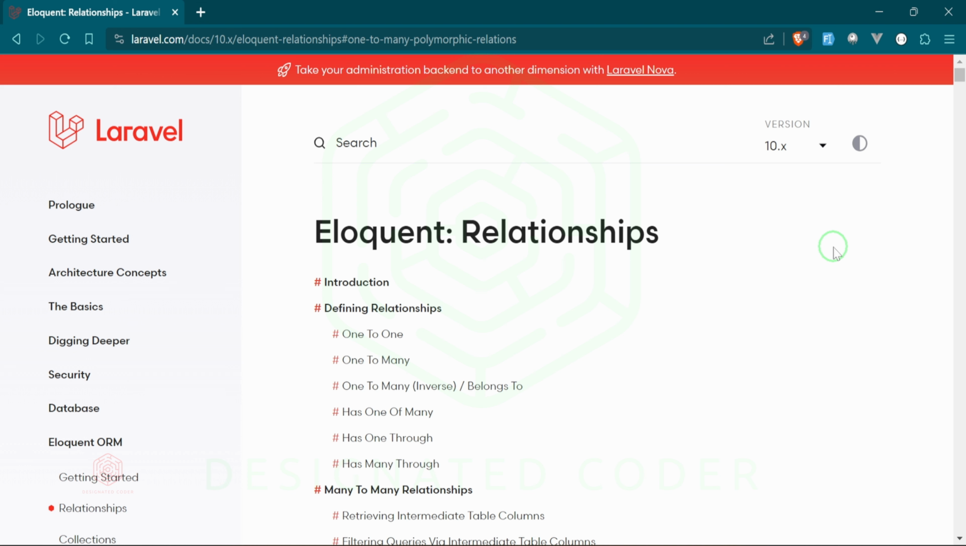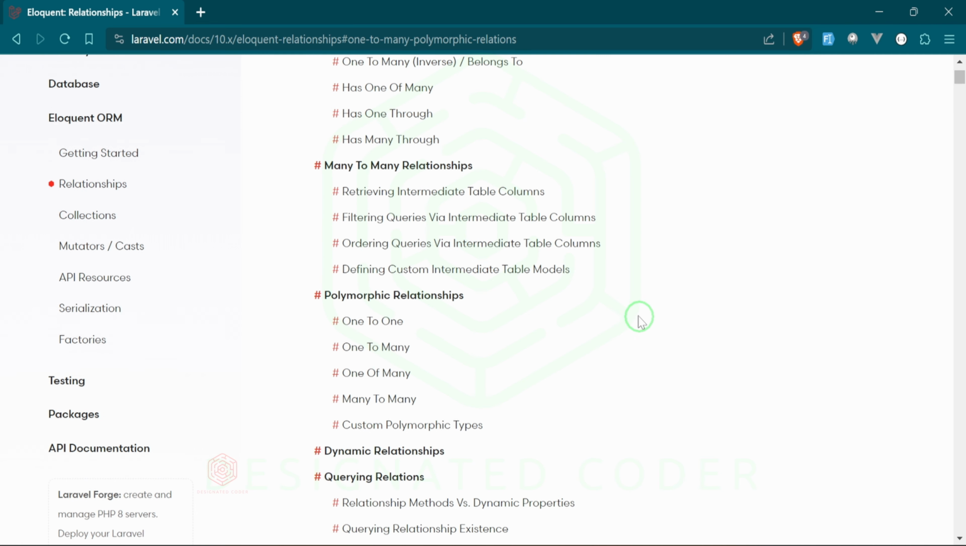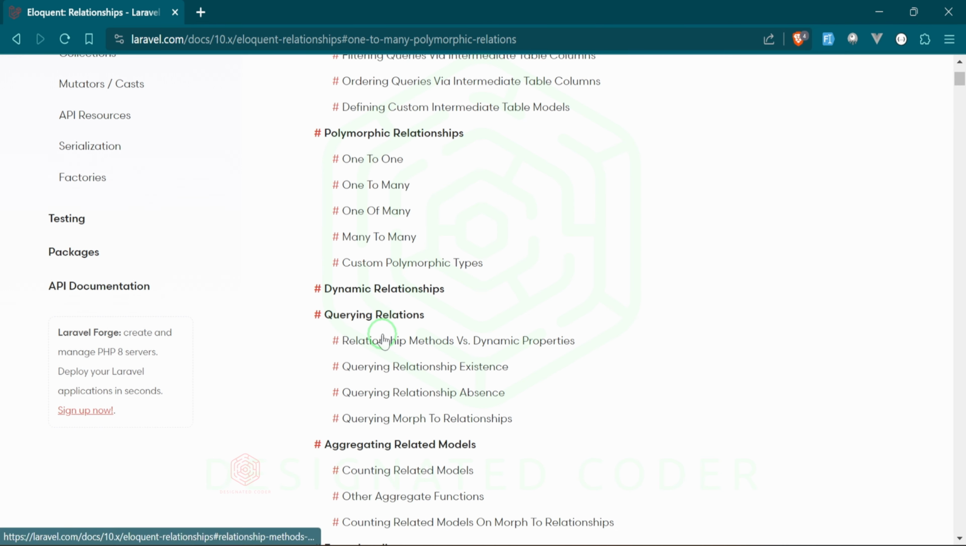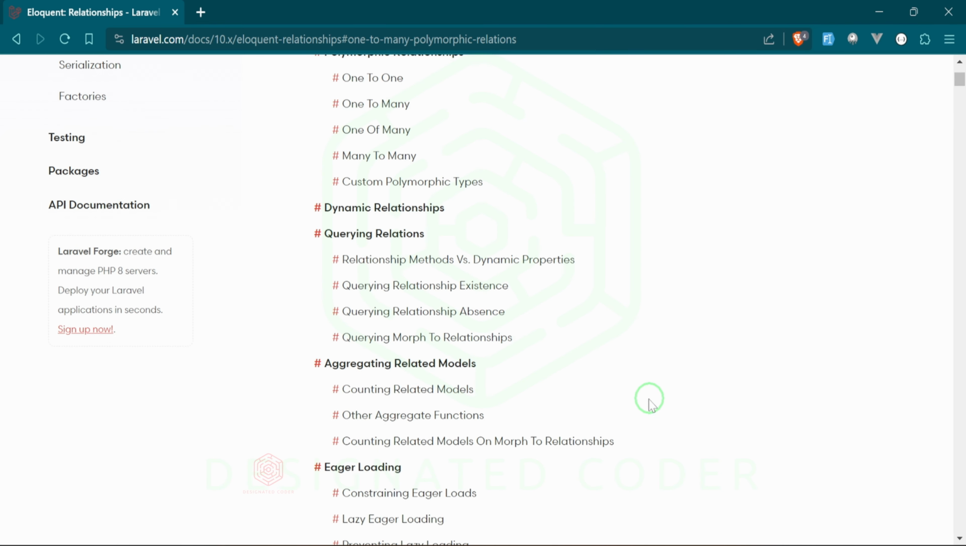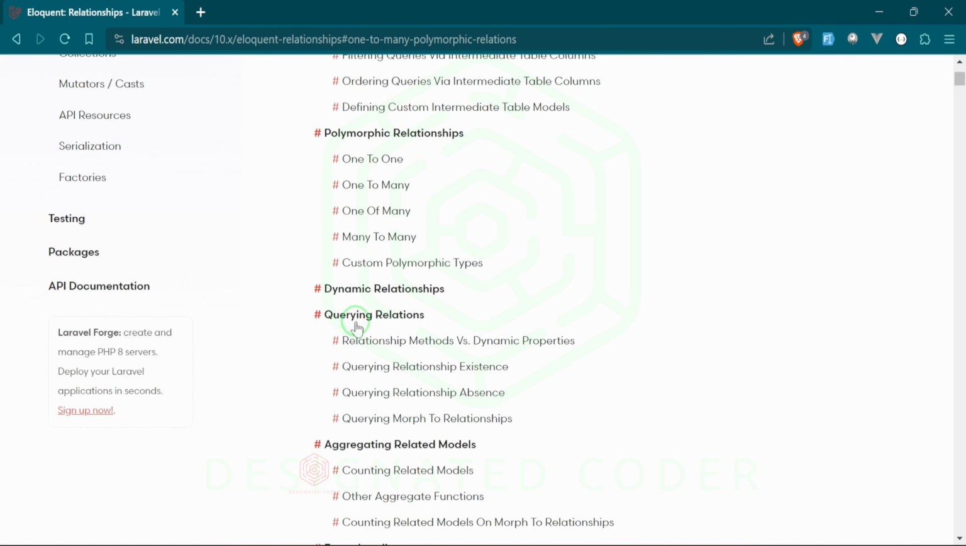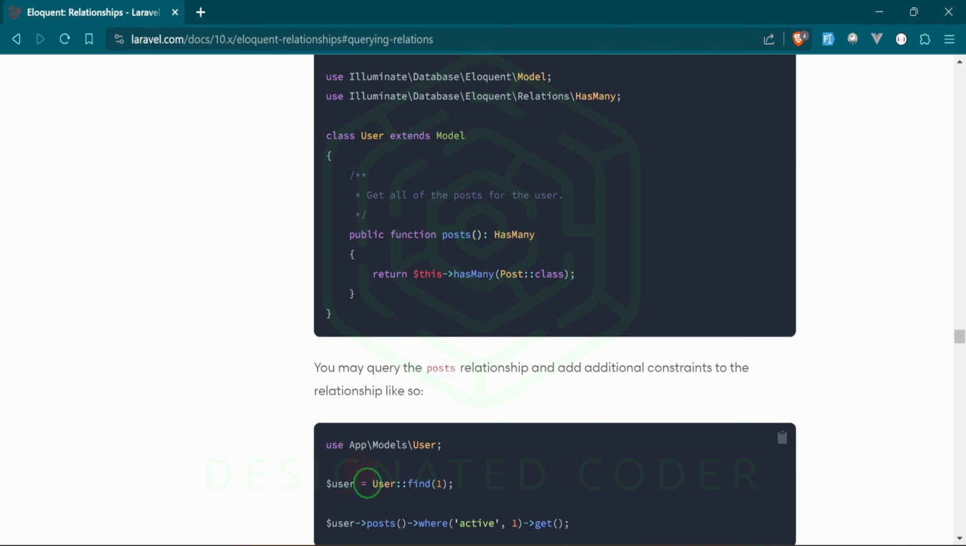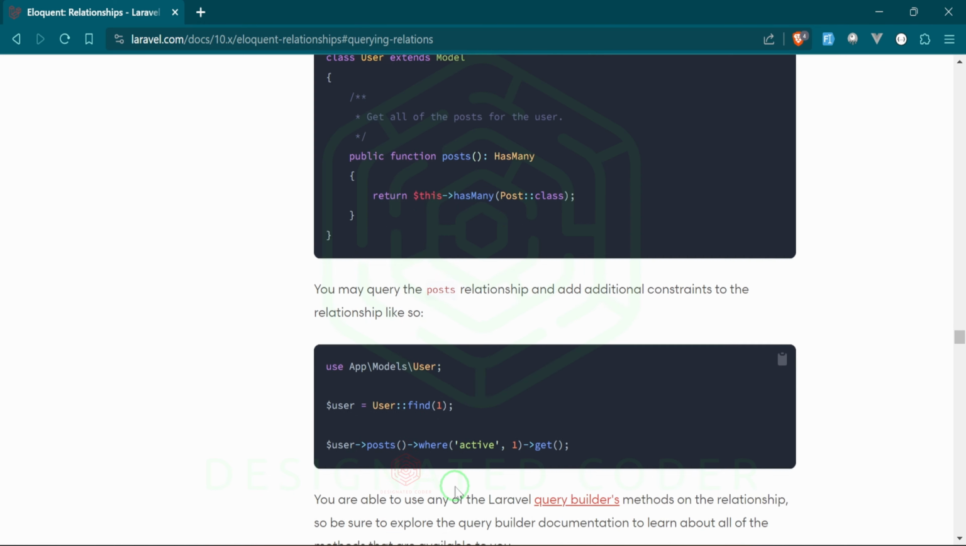Now, I highly suggest going and taking a look at all of these relationships. Try to come up with your own different sorts of concepts to test each and every one if you want. As I said, they are sort of offshoots off of each other. But something that I also want to show you is that you can query the relations and you can also aggregate related models, eager loading, all that good stuff. If we go down to querying relations, it shows you how to look for those users, how to look for those relationships within the different Eloquent relationships.